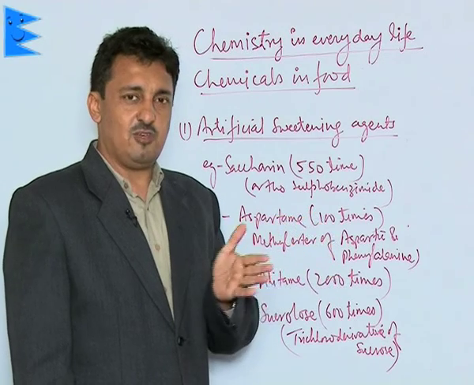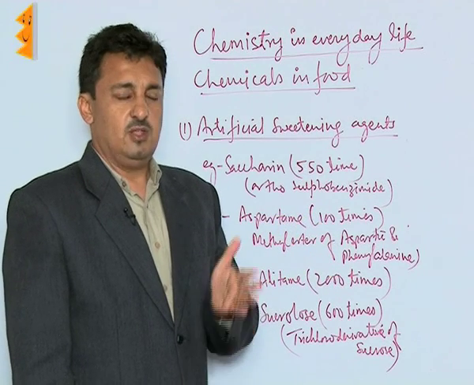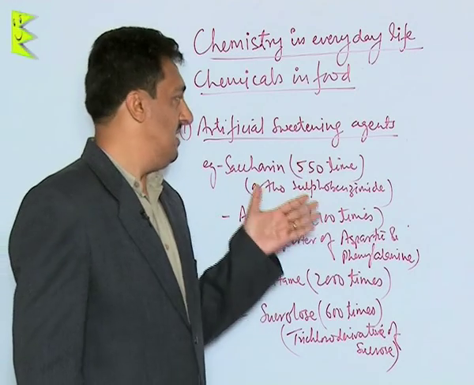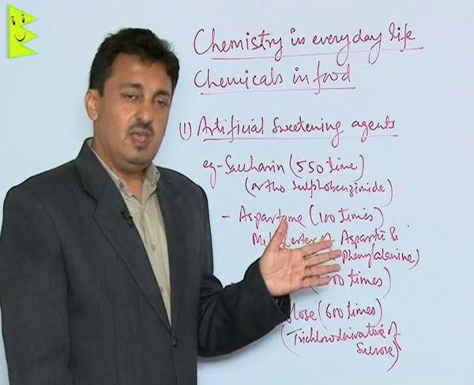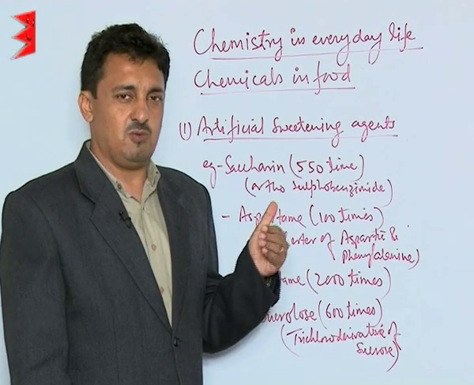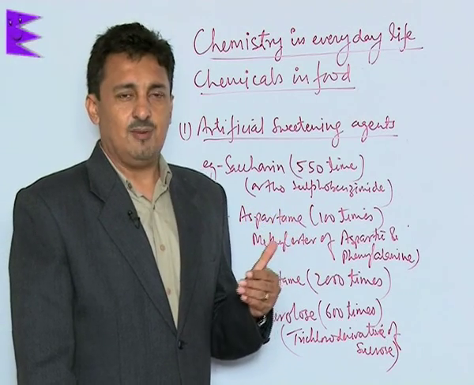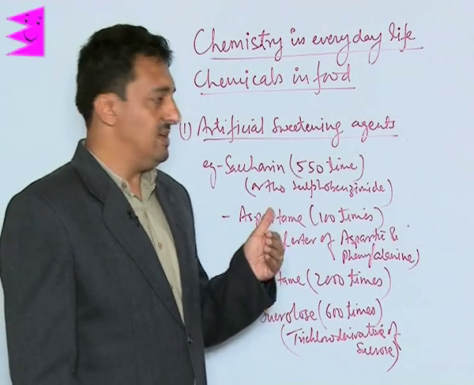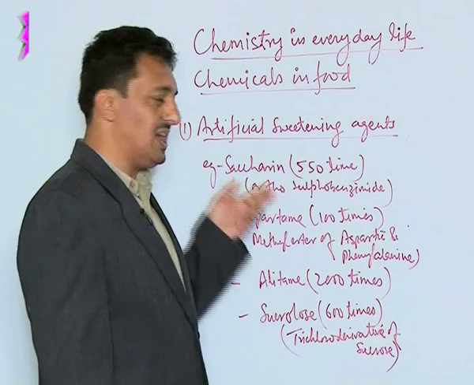They are the substitutes of normal cane sugar. Those persons who are diabetic are the ones who use these artificial sweeteners. As well as nowadays very commonly all common people are also using these because they want to prevent excess of the carbohydrate taken in the form of cane sugar. Now the first artificial sweetener is saccharin.